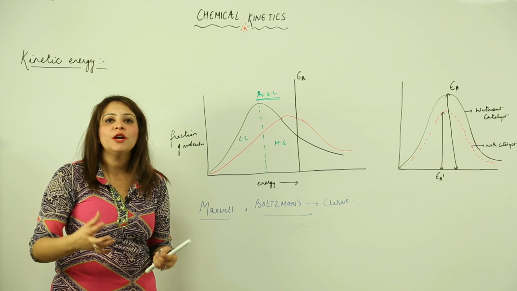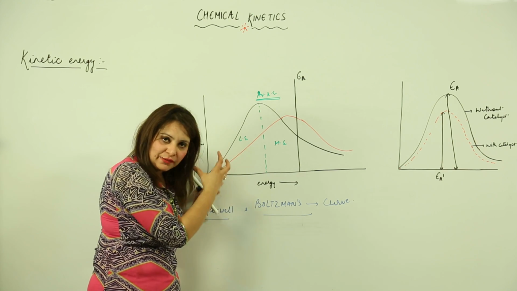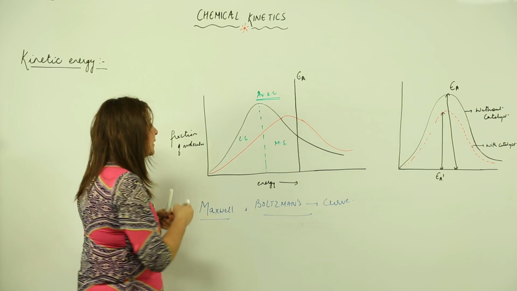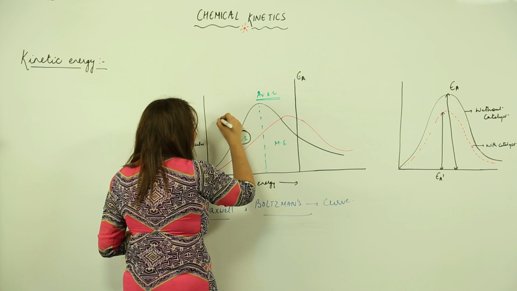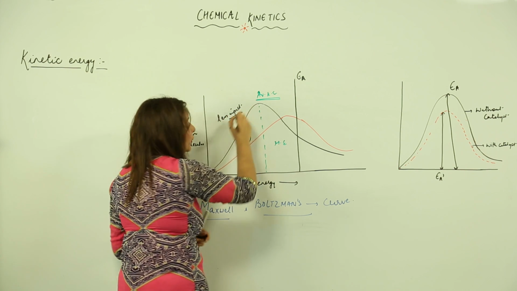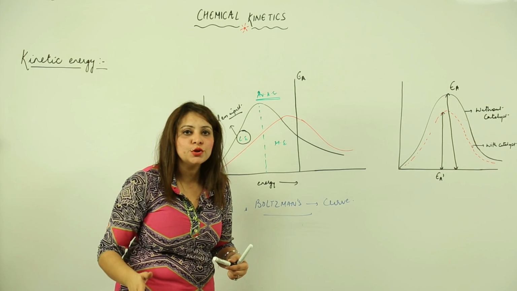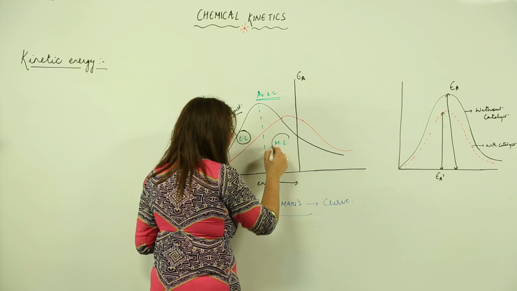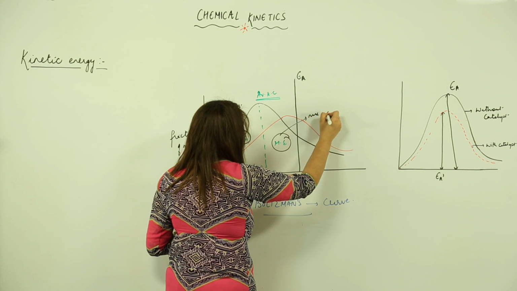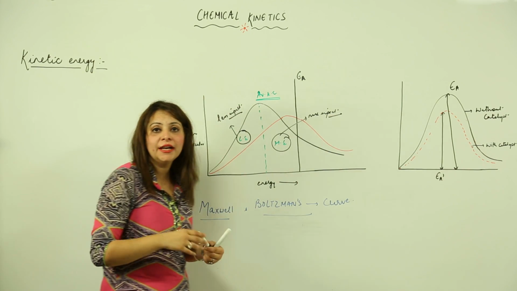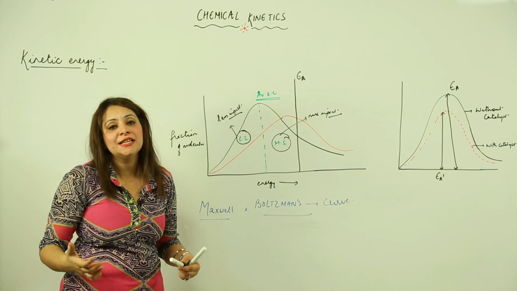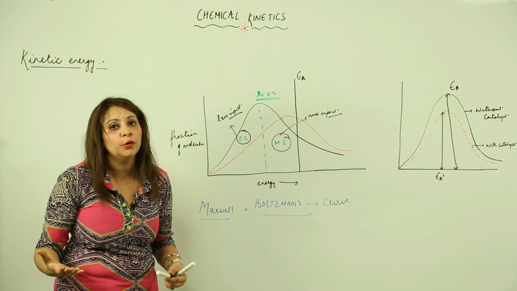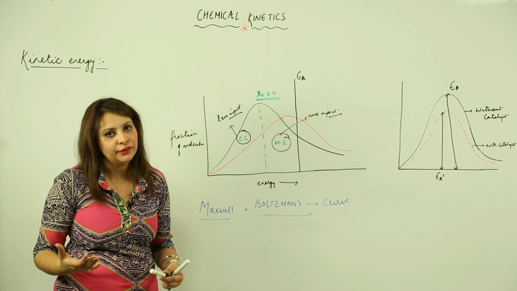So there are only few molecules which have less energy, and there are only few molecules which have more energy, right? The molecules with less energy are going to have less impact in the chemical reaction, because they should have energy corresponding to the activation energy, then only they can cause effective collision, right? And the molecules which are more energetic, even though they are few, are going to have more impact in collision because they have energy greater than the activation energy. So when they collide, they will cause an effective collision. That means the breaking of bonds and formation of product, or you can say that it will increase the rate of reaction.